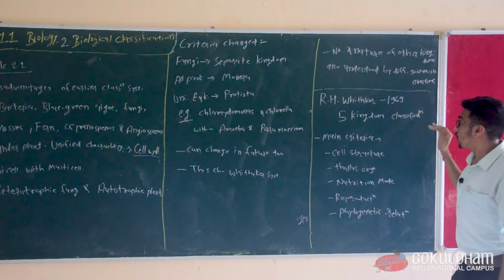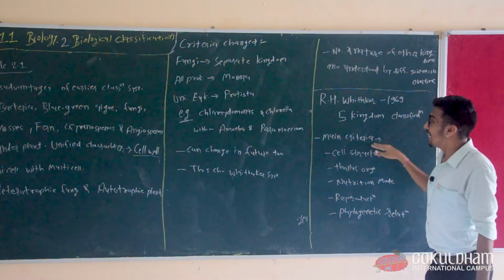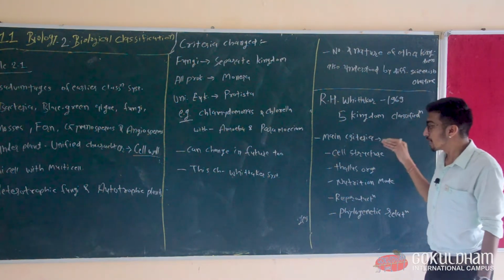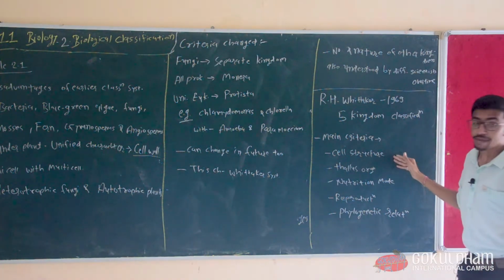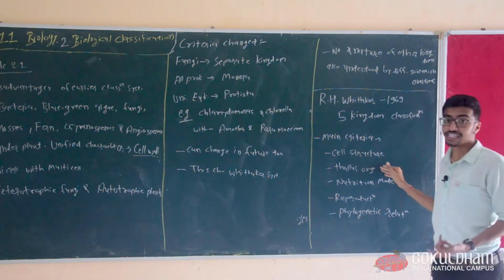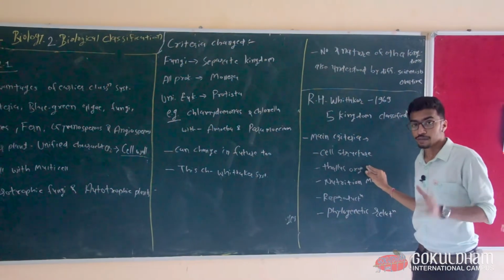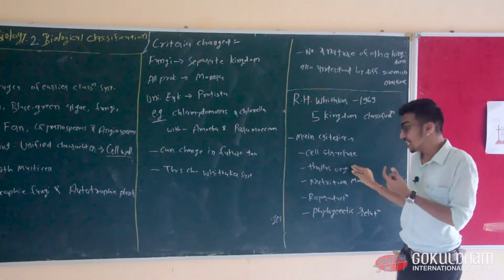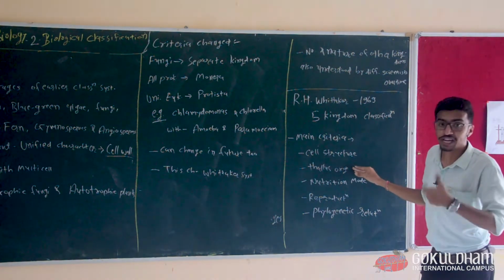The main criteria for this classification system are cell structure, meaning which type of cell. Then thallus organization, meaning how the body of a particular organism is organized.